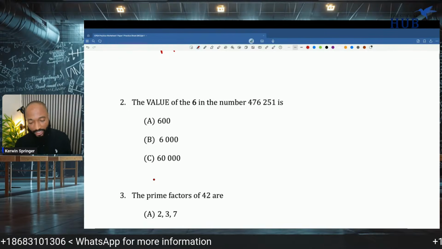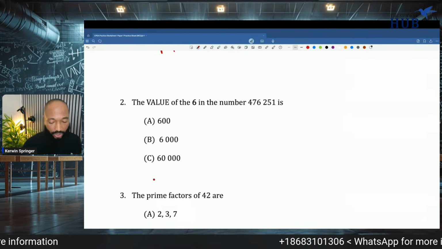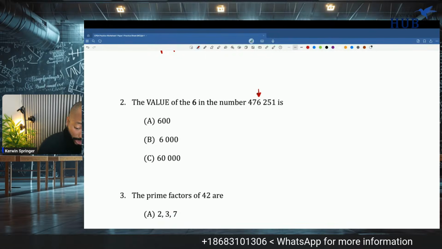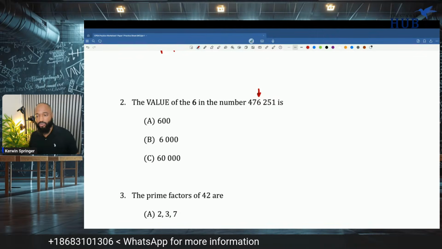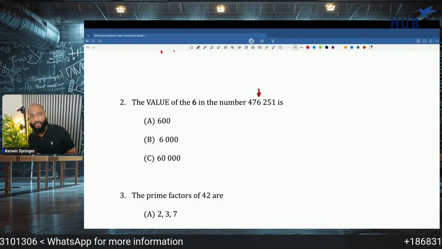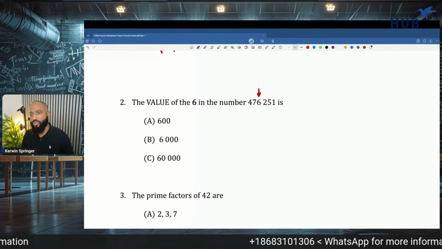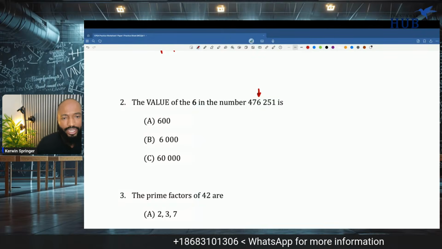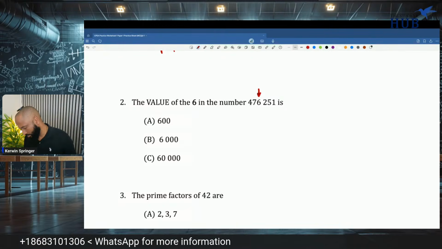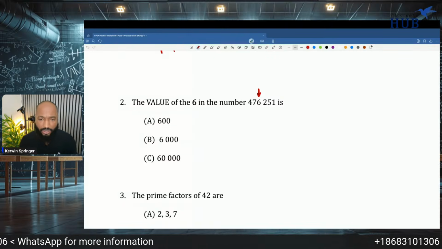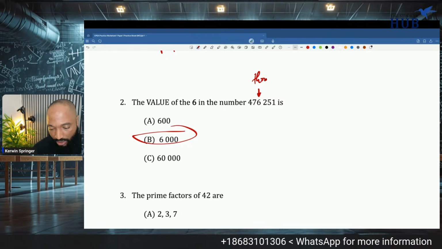The value of 6 in the number 476. This is CPEA, very easy stuff. The value of 6 here. This is the official exam that students in places like Grenada will be doing to go into secondary school. Do you have anybody from Grenada here? If you're from Grenada, say yeah. If you're doing CPEA in March or April, say yeah. I think it's later on. Say yeah if you're doing CPEA. All right, so 6 is 6. This is in the thousands.